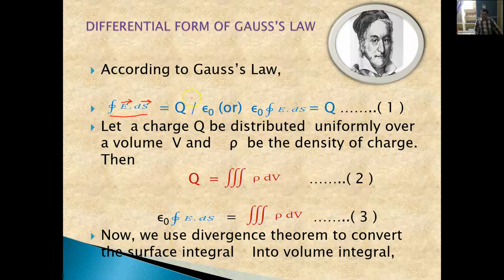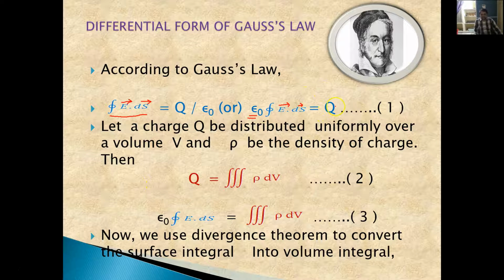Or we can write this equation by sending epsilon naught to the other side: epsilon naught times the closed surface integral of E bar dot ds bar is equal to Q.